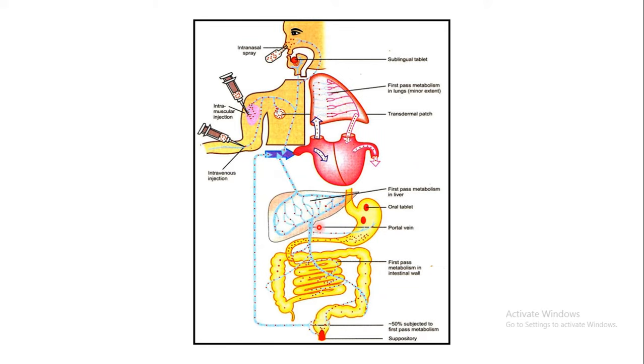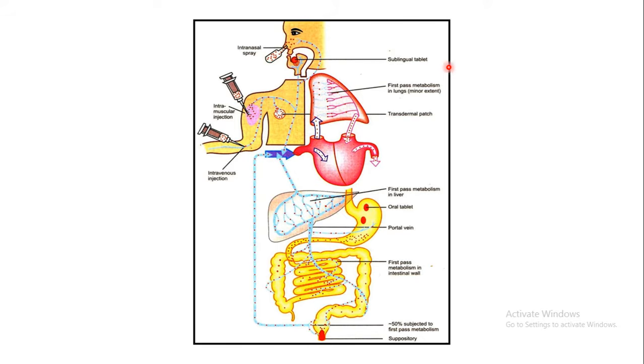So here, before the drug reaches your systemic circulation, before it goes to the heart, it must go to the heart, right? Your drug must go to the heart. The heart will pump it throughout the body. But in certain situations the drug is first taken to the liver, wherein first pass metabolism may take place. So this is significant for particular drugs.